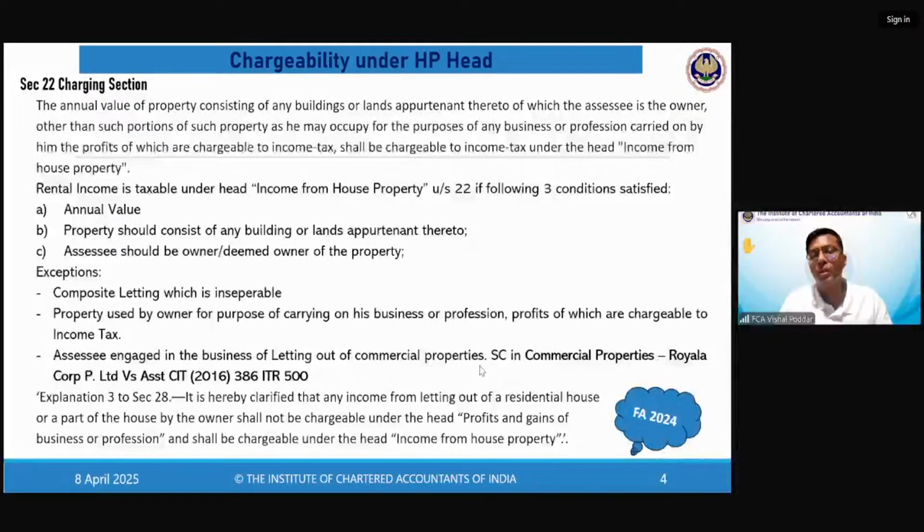Firstly, most important thing, renting is my business, giving on rent is my business, and if the property is a commercial property, it will go to the head PGBP because it is my business to give on rent. So it becomes a business income provided the property is a commercial property. But even though it is my business to give property on rent, if the property is a residential property, it will not go to the business head. Because of this amendment, it will now be taxed under the head house property. So for this type of income, there are two different tax treatments depending upon the nature of property.